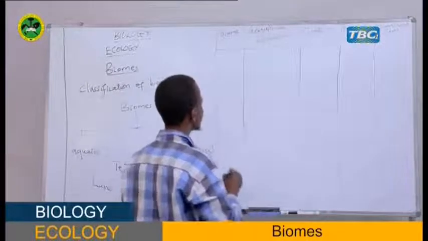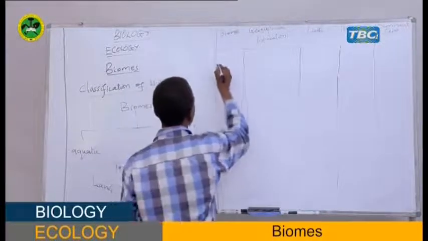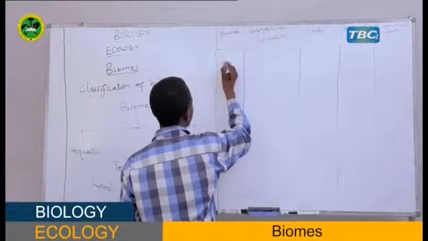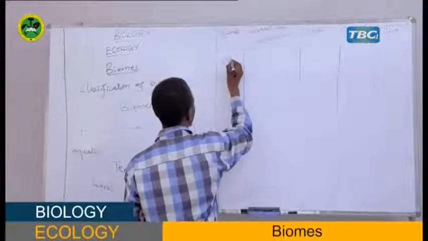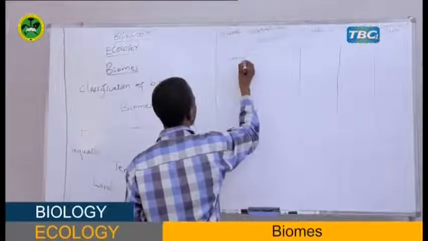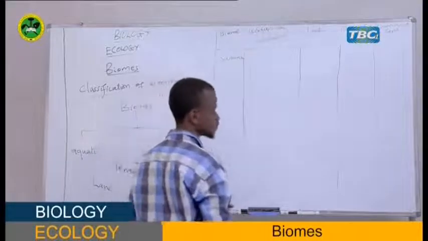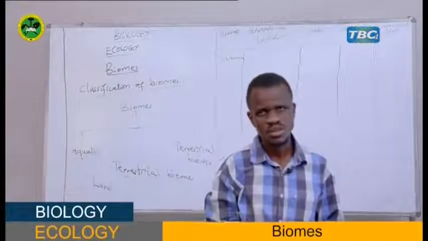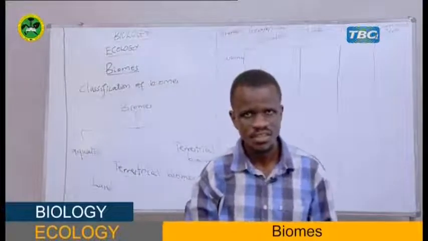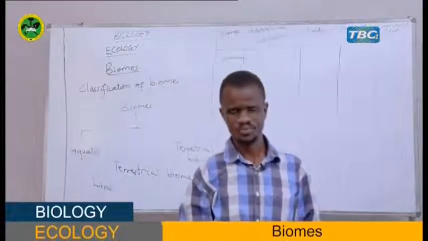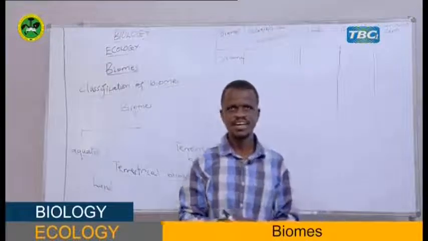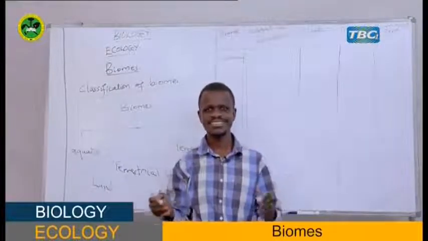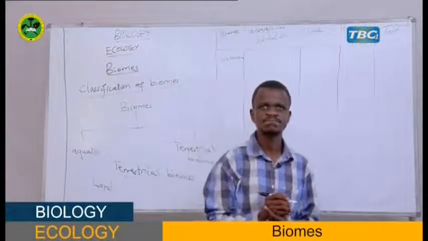Another biome, my student, is savanna. Savanna biome. My student, do you know a large part of Africa is savanna? Savanna has scattered trees and grasses.